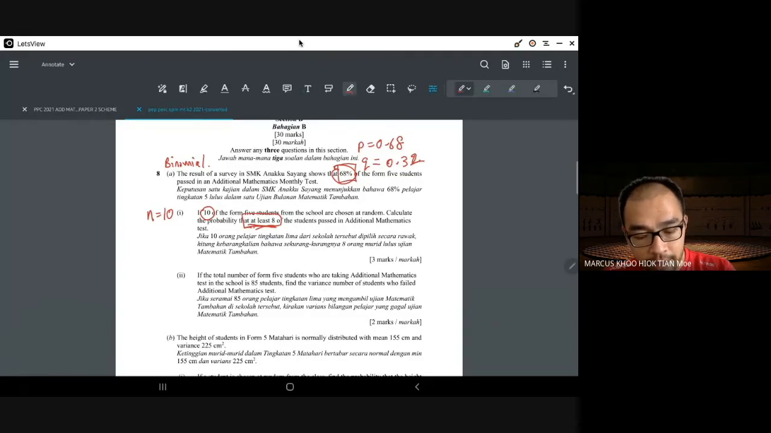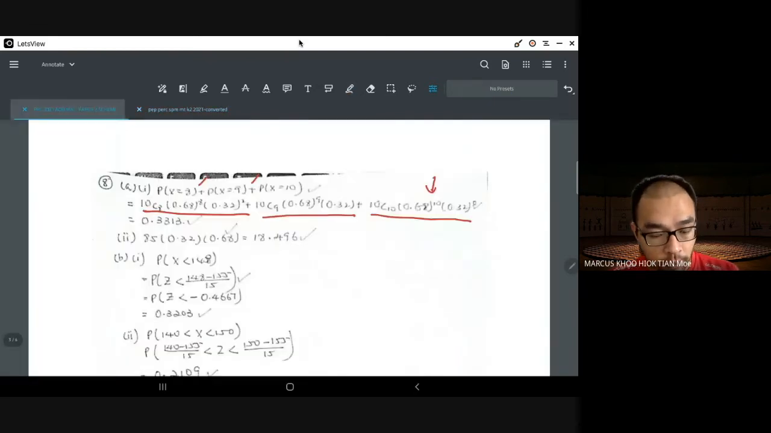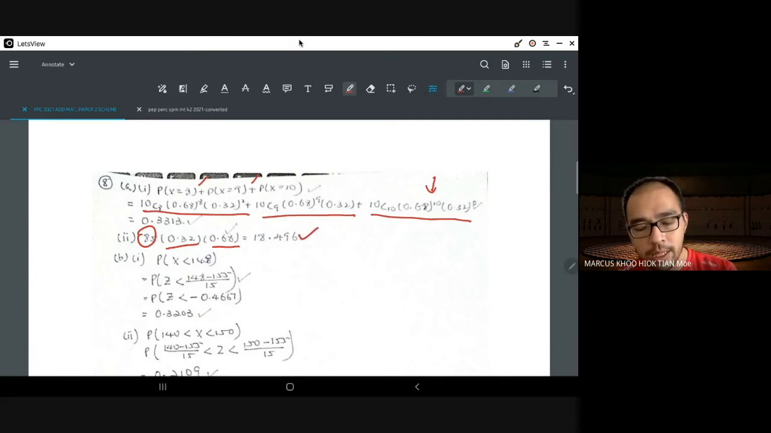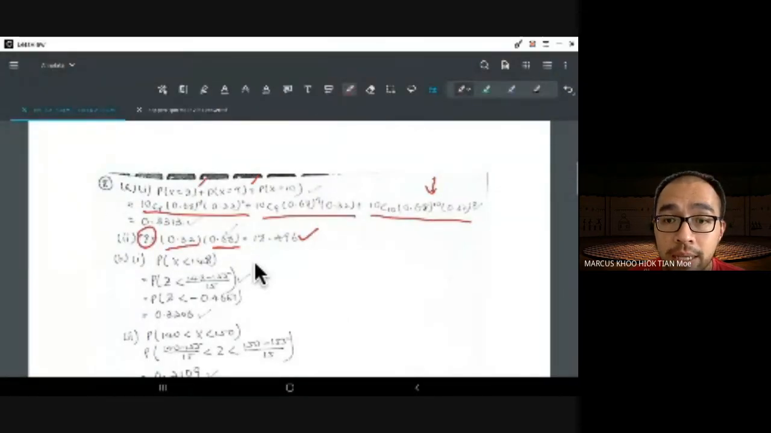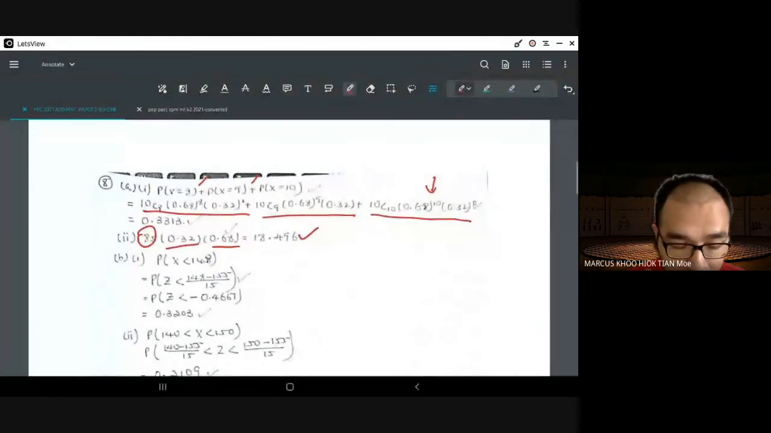Now if the total number of Form 5 students who are taking admaths is 85 students, calculate the variance of those who failed the mathematics test. So we find here that the variance is just npq. But the n now is 85. The p is now 0.32, but it doesn't really matter because it is the same, because the q is 0.68. So we multiply this npq, no square root because you're counting variance, not standard deviation. And you will get about 18.496, which is the 2 marks. The first mark for substitution and the second mark for the final answer.